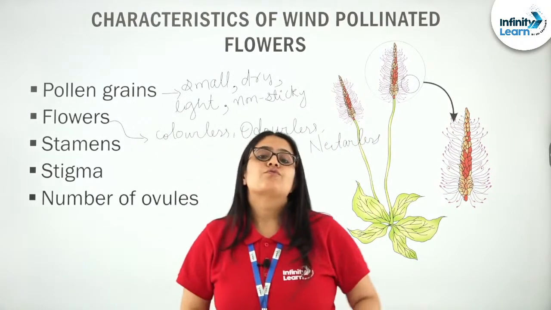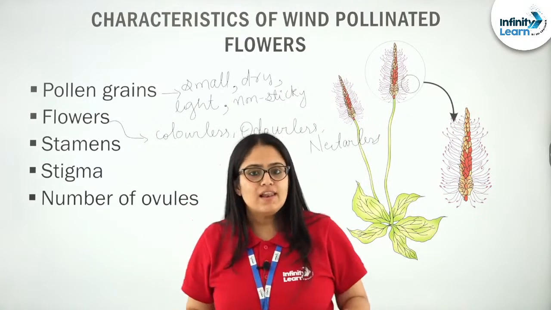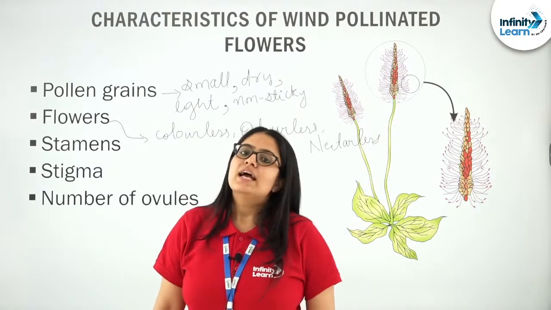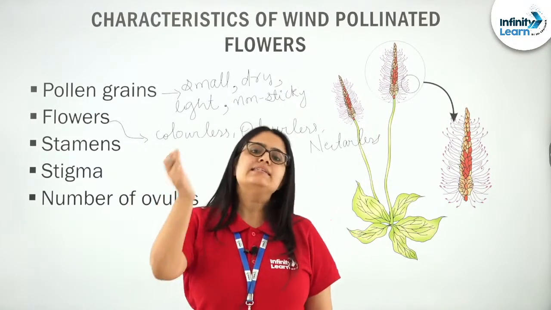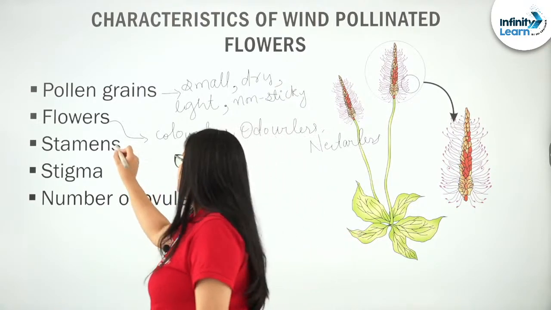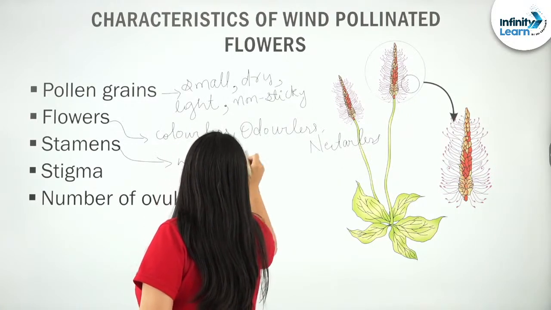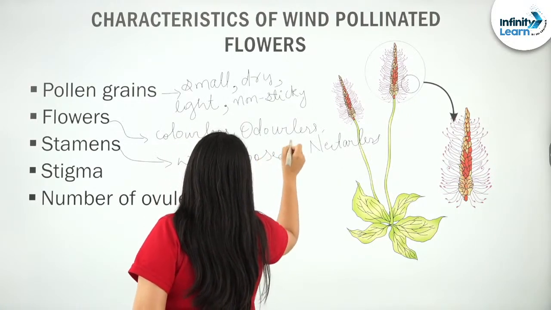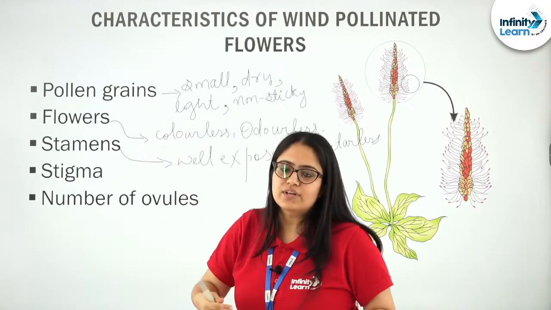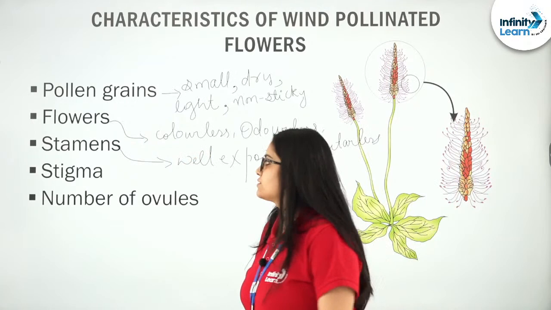Stamens of wind pollinated flowers need to be well exposed so that wind can easily carry the pollen grains with it, giving a chance to the wind so that it can take pollen grains with it.